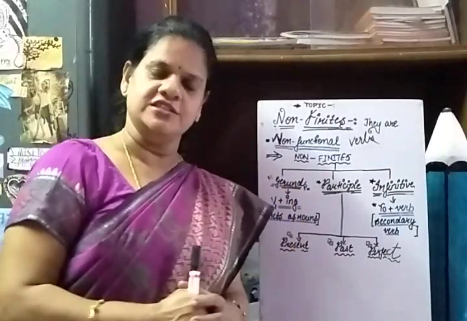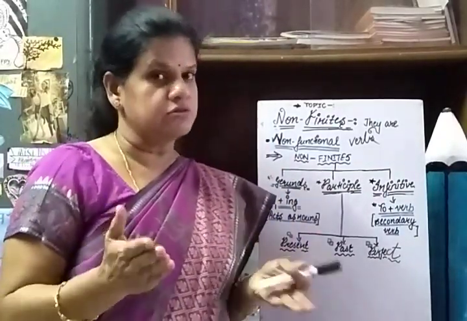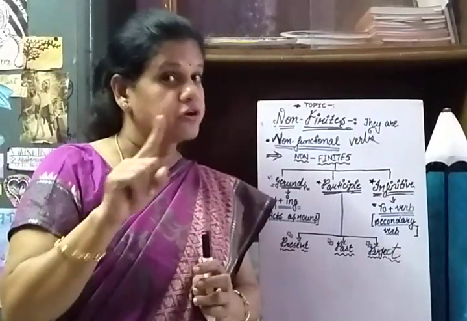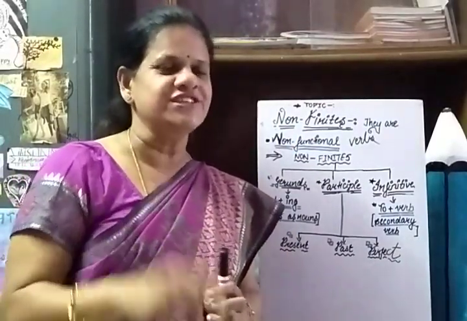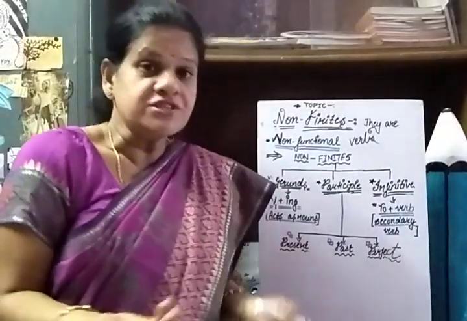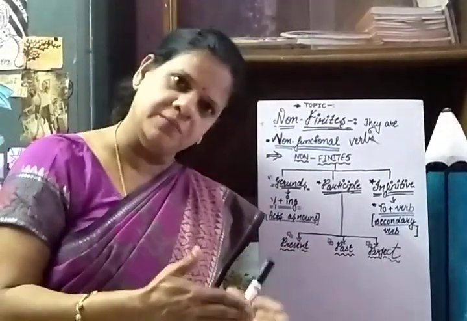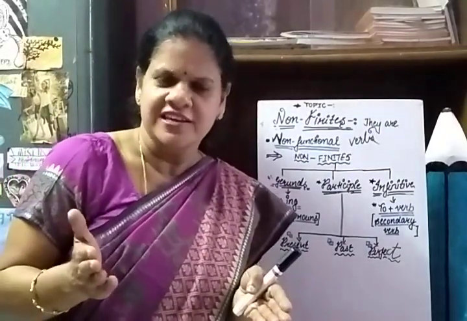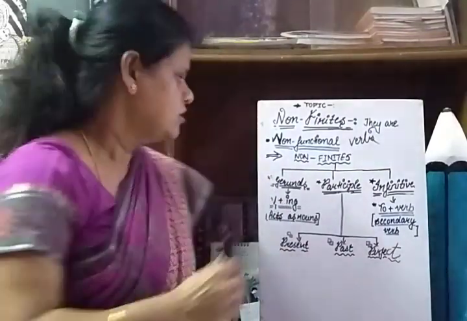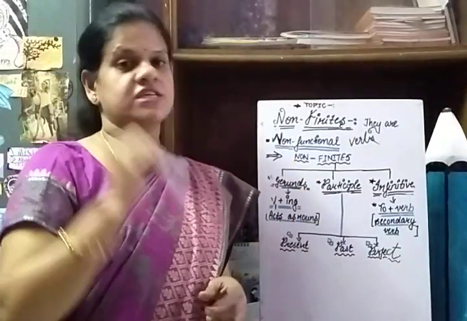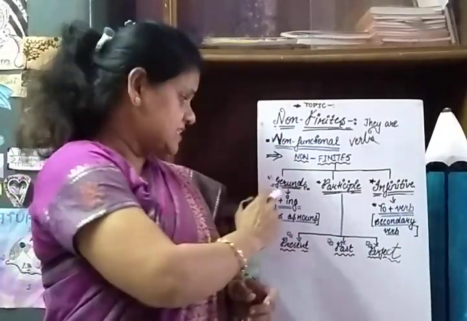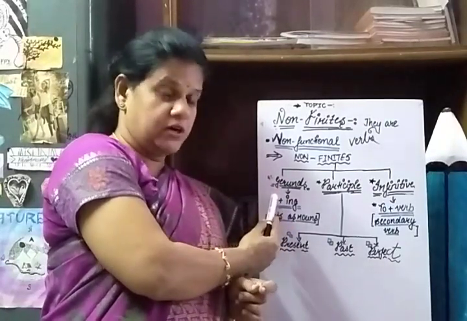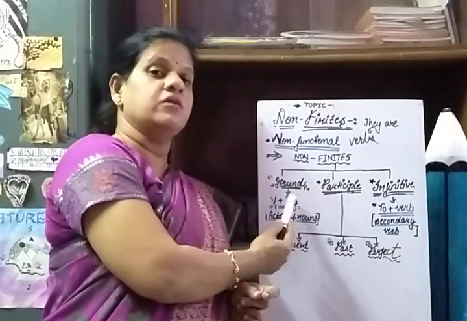First one is gerund. So what is a gerund? I told you already that non-finite verbs are non-functional verbs, though they are not acting as a verb, isn't it? So how is it not acting as a verb? I told you it's a verb, but it's not acting as a verb, right? Isn't it very confusing? Yes, I'm going to make it clear to you. Right, gerund is the first type of non-finite verb. It is verb plus ing. I think it's visible to you. It's verb plus ing. It's called a gerund.